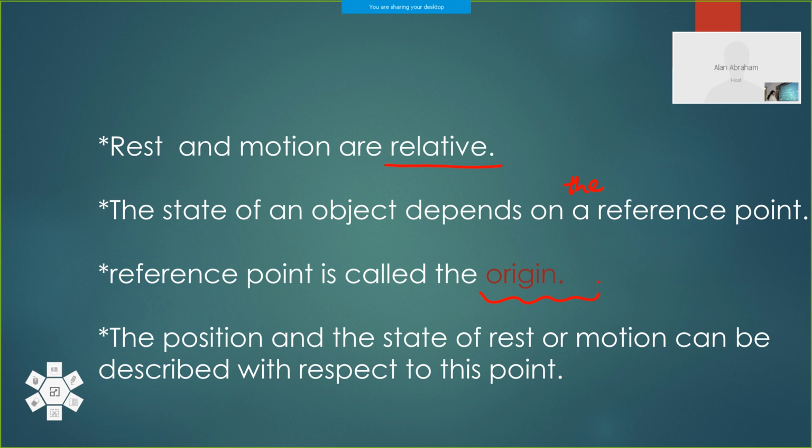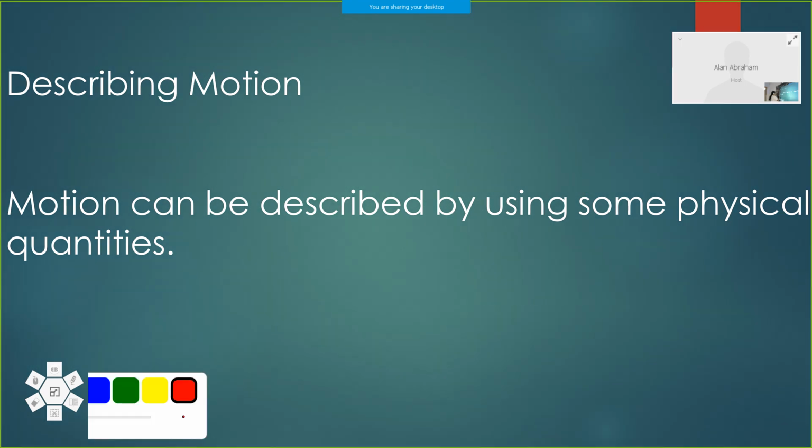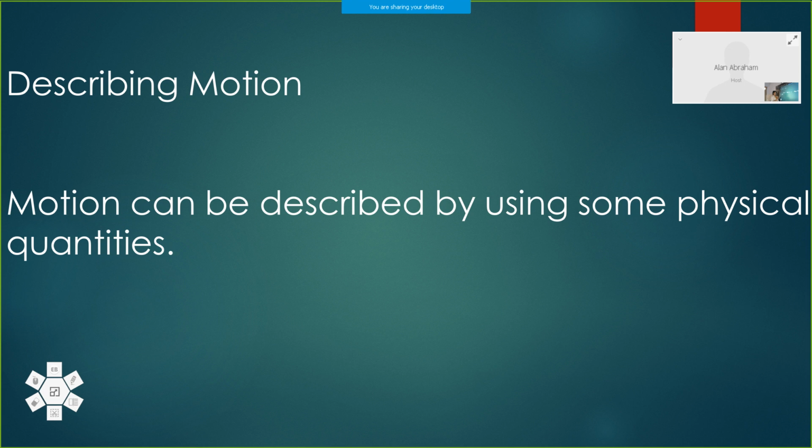Okay. Then we are now going to describe motion. To describe motion, a reference point is needed. And for describing the type of motion, the features, we need some physical quantities. So we need some physical quantities to describe motion. So, are you familiar with these physical quantities?